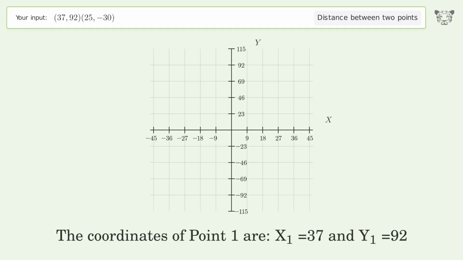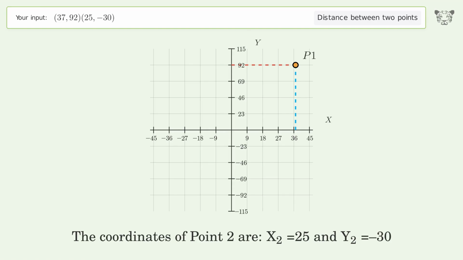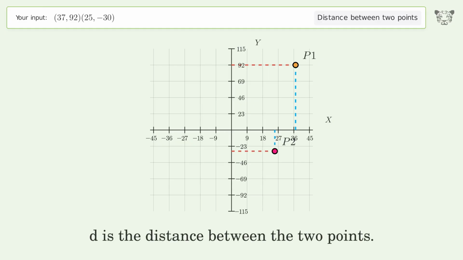The coordinates of point 1 are x1 equals 37 and y1 equals 92. The coordinates of point 2 are x2 equals 25 and y2 equals negative 30. D is the distance between the 2 points.